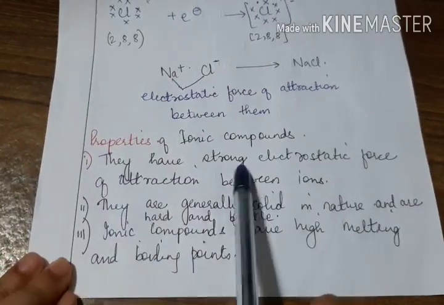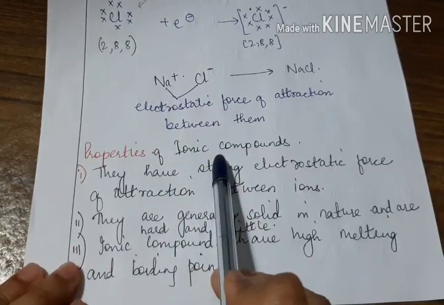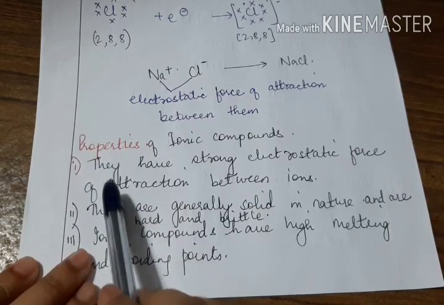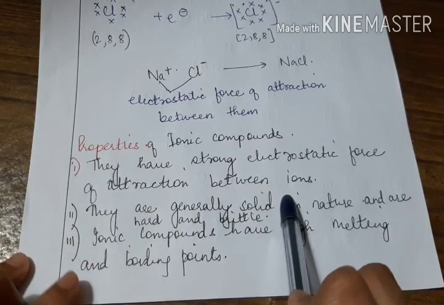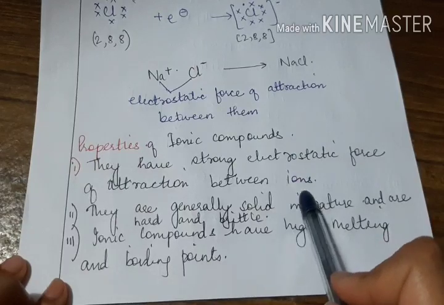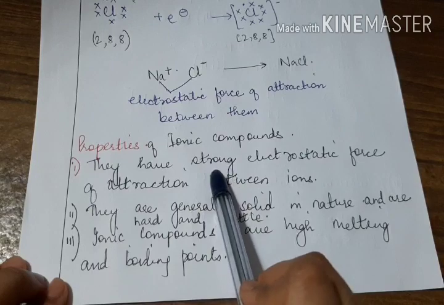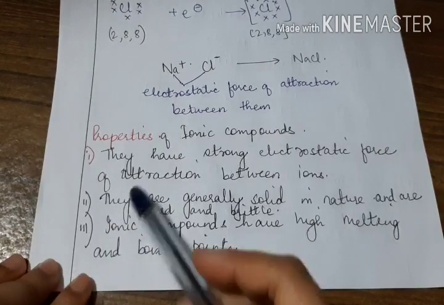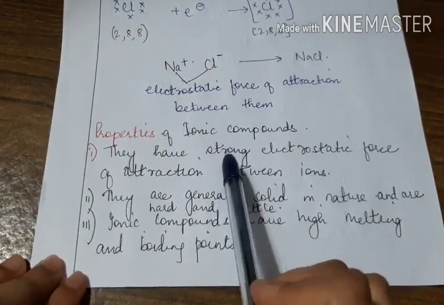Then let's see the properties of ionic compounds. The compounds formed by the ionic bond are called ionic compounds. They will have a certain set of properties. Let's see the first one, very important. They have strong electrostatic force of attraction between ions. The first thing you need to remember about ionic compounds is they are made up of ions, positive and negative, and the force between them is strong, very strong, and its name is electrostatic force of attraction. The other properties can be explained by this very first property.